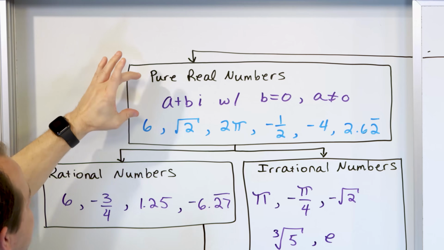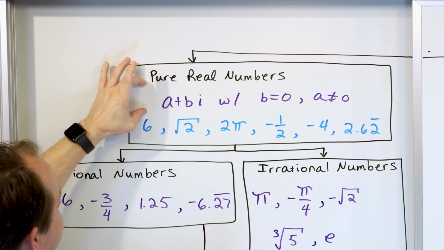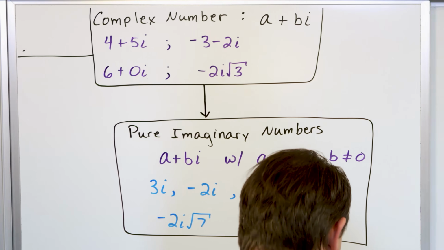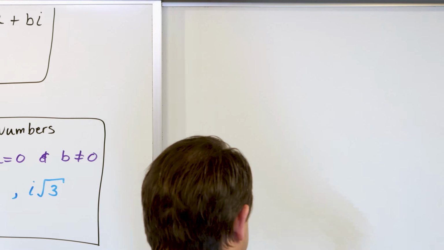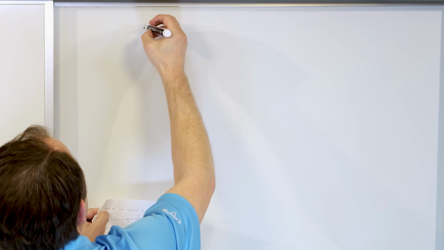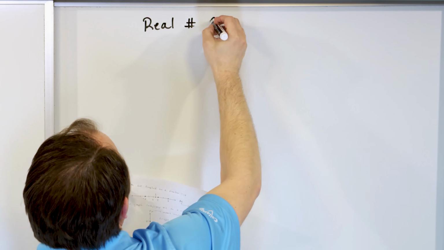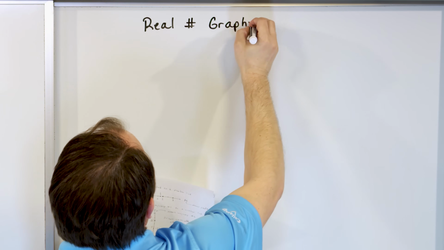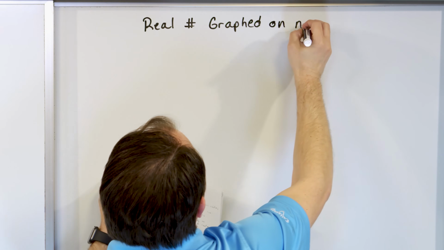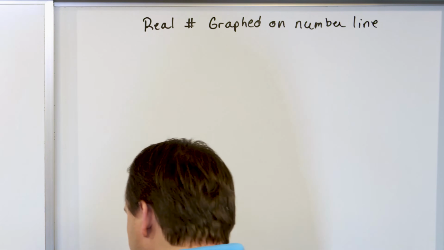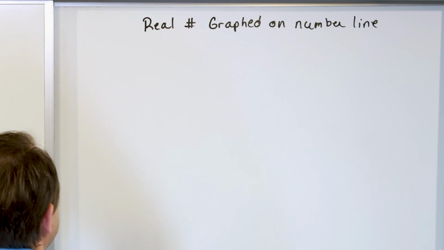First, I want to talk about something you know more about, the purely real numbers. You know about purely real numbers. We've been using them forever and ever. All right, so let's talk about that for a second. We have real numbers. Numbers can be graphed on a number line. Right? A regular old number line, nothing fancy, nothing crazy.